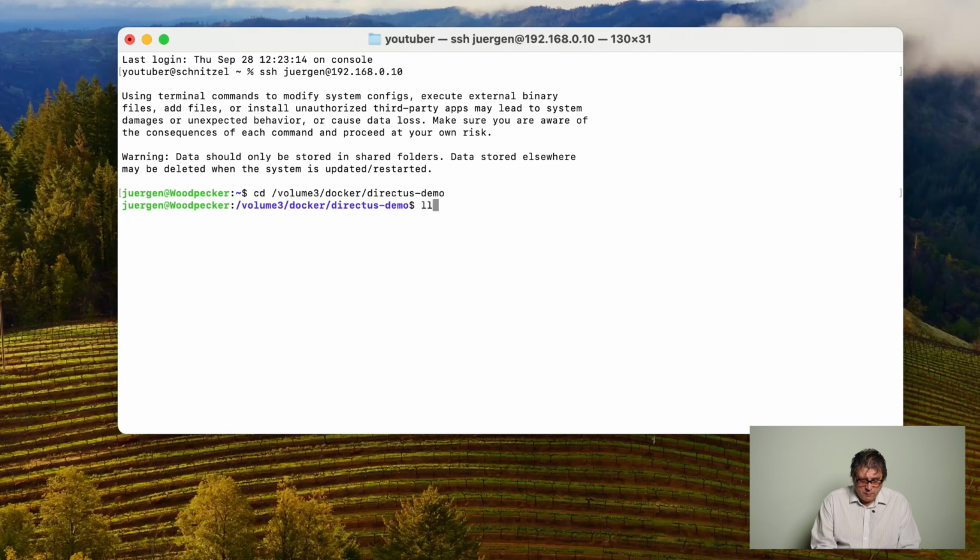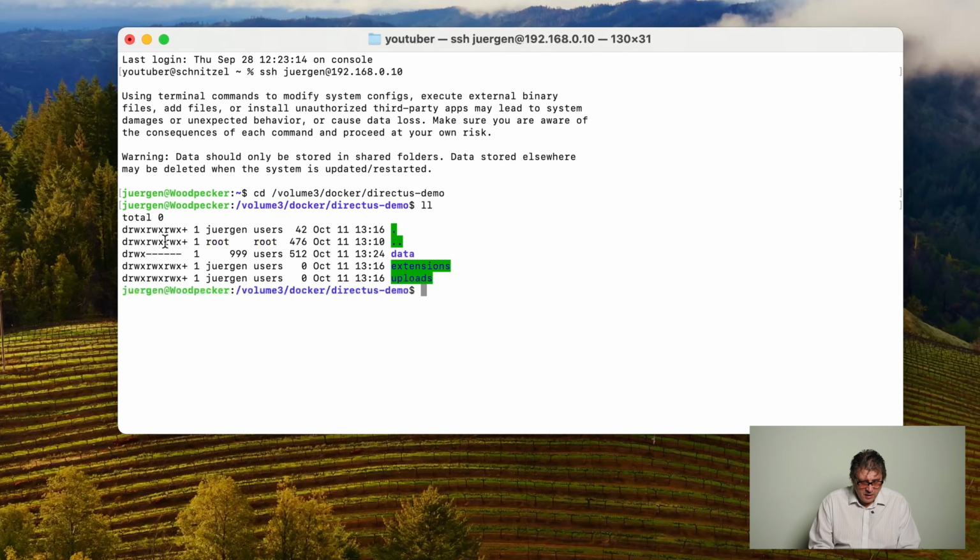So let's have a look at the permissions which we have here. And as you can see, basically it is read-writable for everyone. However, there is a little plus at the end. And this indicates that there are special permissions for Synology on there, which will prevent the whole mechanism from working.